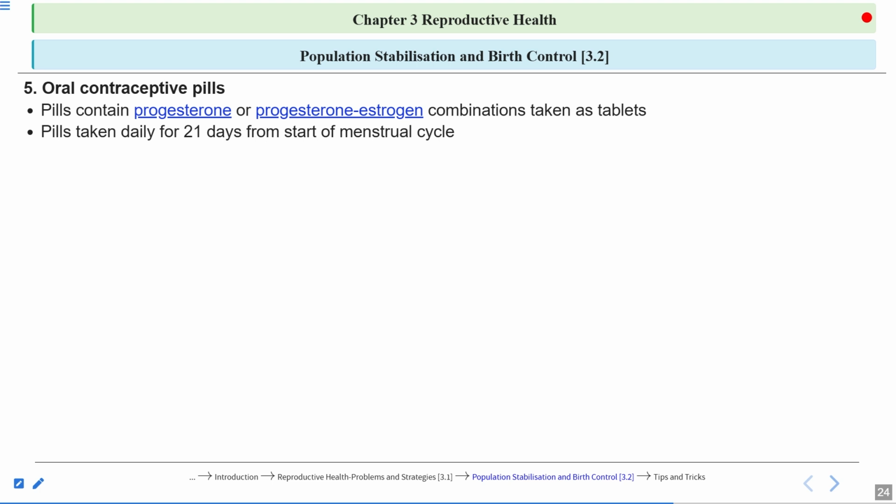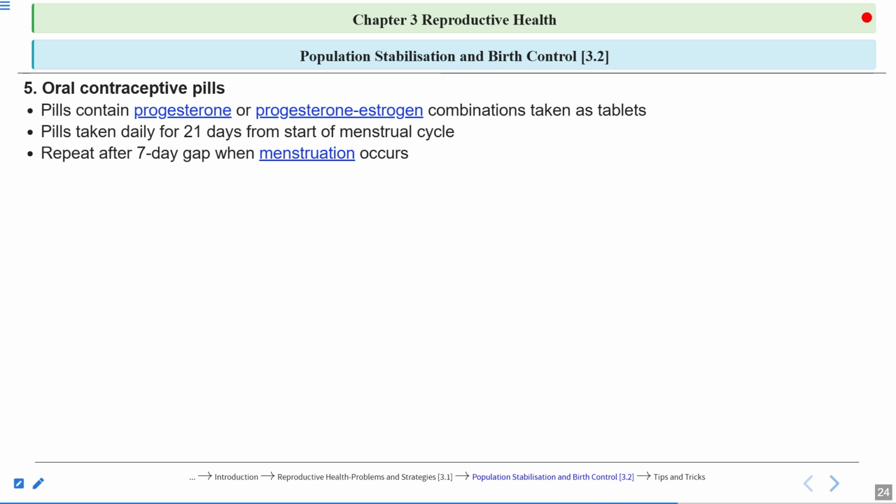Now these oral contraceptive pills have to be taken daily for 21 days from the start of the menstrual cycle. So continuously, the females have to take these pills for 21 days straight. Then a 7-day gap is given, and they repeat after the 7-day gap when menstruation occurs.